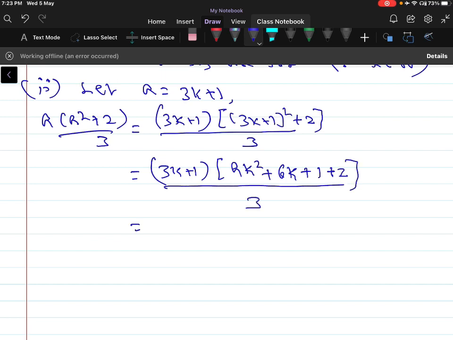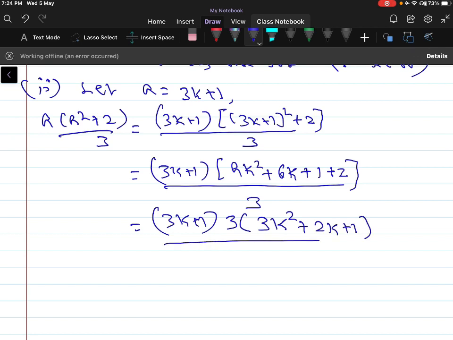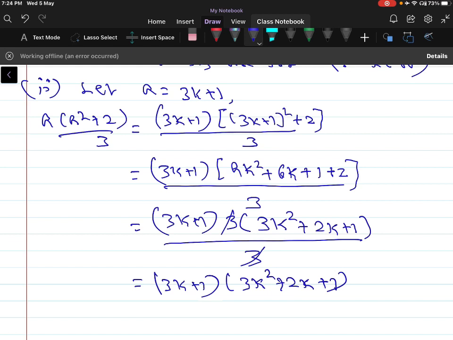Here 1 plus 2 is 3, we can take 3 common: 3k plus 1 into 3k square plus 2k plus 1 times 3, divided by 3. So the 3 gets cancelled, and this is equal to 3k plus 1 into 3k square plus 2k plus 1.